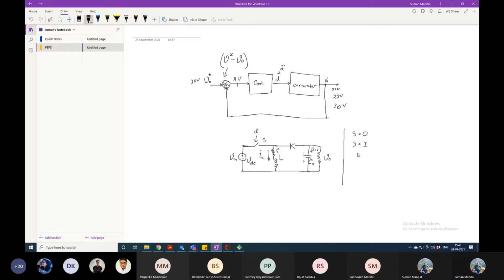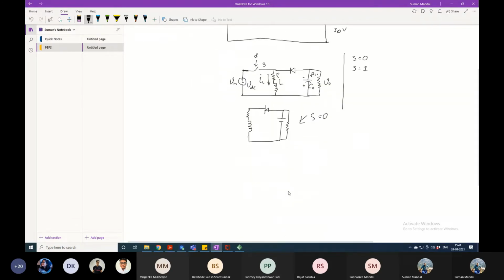So in these two switching states, tell me, when S equals 0, how will this diagram look? S equals 0 means this switch is open. The input side will be totally absent at that time, because that loop will be out of the circuit. So there will be a resistance, inductor, then a diode, then a capacitor, and the resistor. Done. This is for S equals 0. And for S equals 1, what will happen?